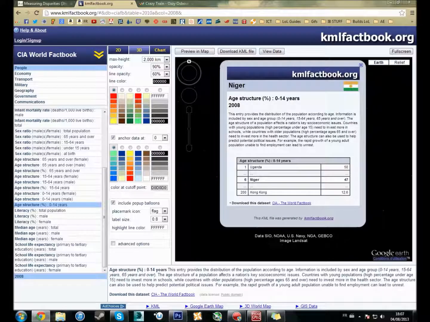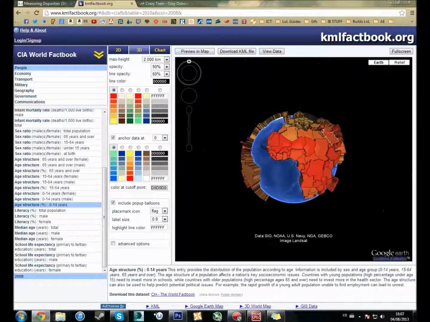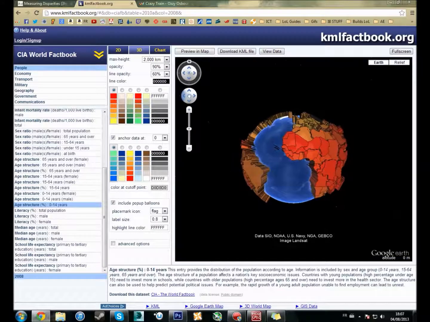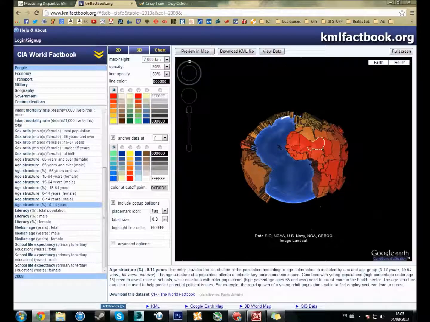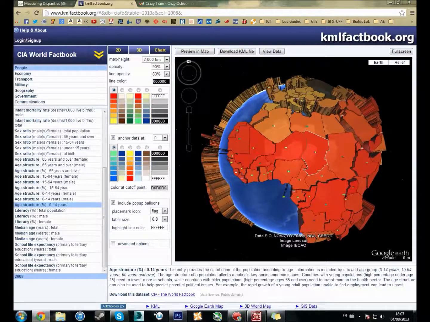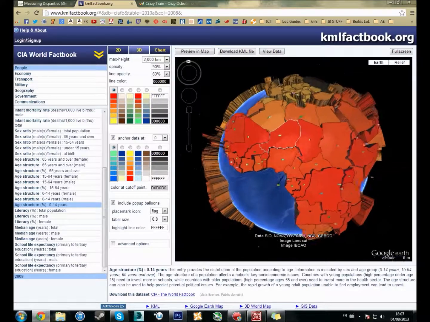Now, we can observe that Niger has 47% of its population aged between 0 and 14 years old. We could conclude that because there is a high infant mortality rate in this country, people have more children, so there's a greater chance of some of them surviving. This also shows that there might be a lack of access to contraception, or it's too expensive for the people in this country.